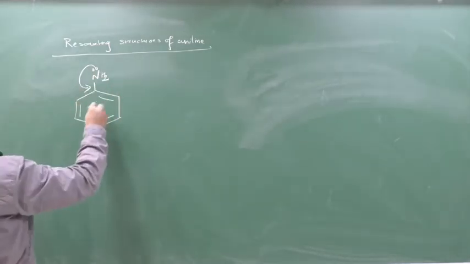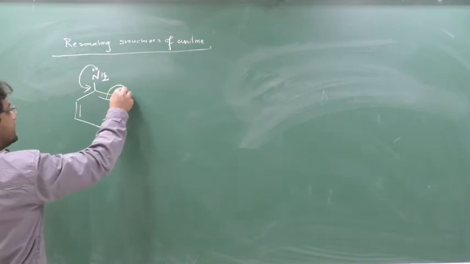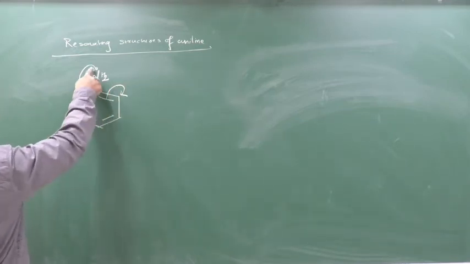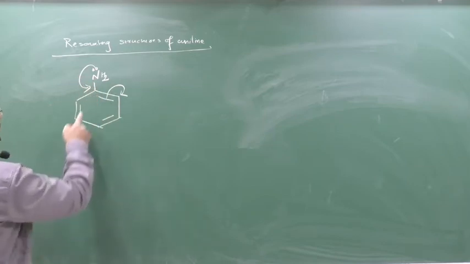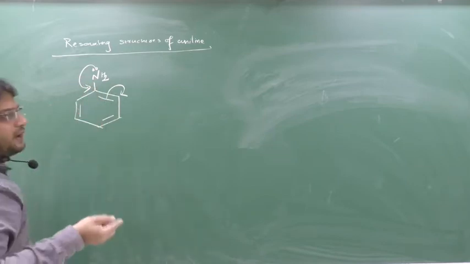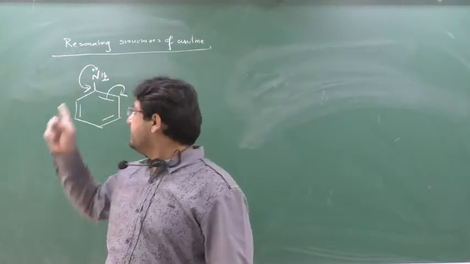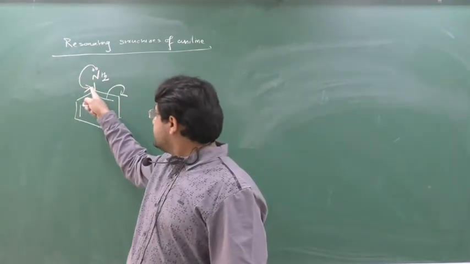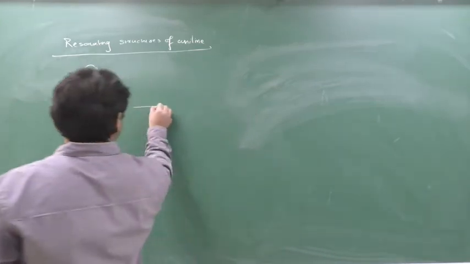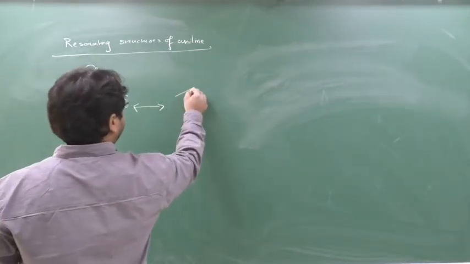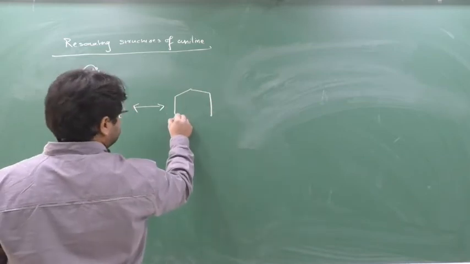When this lone pair shifts here, this bond will break and come here because there is a carbon. If the carbon makes a double bond with the nitrogen, then the carbon will have how many bonds? 1, 2, 3, 4, 5. So five bonds cannot be formed by carbon. So what will happen when this lone pair comes here? This bond will break and come here. Now see here. What will be the change? We'll see this. First we will write down the change.